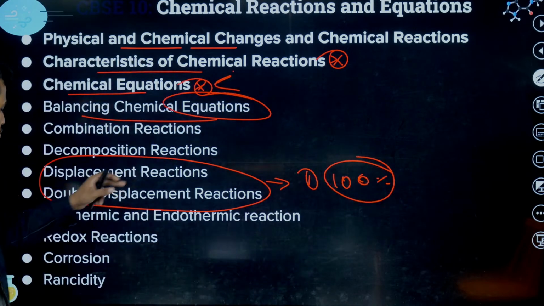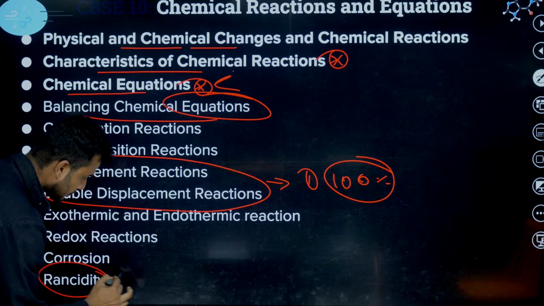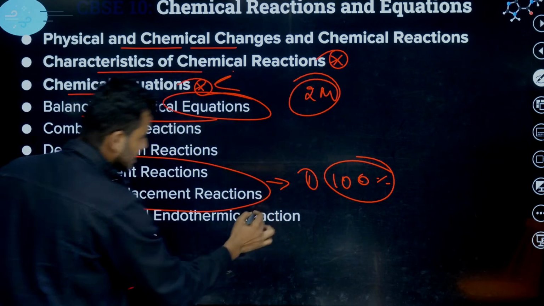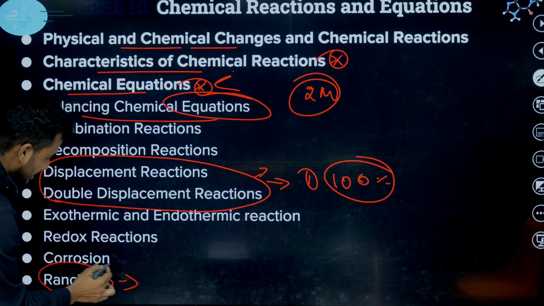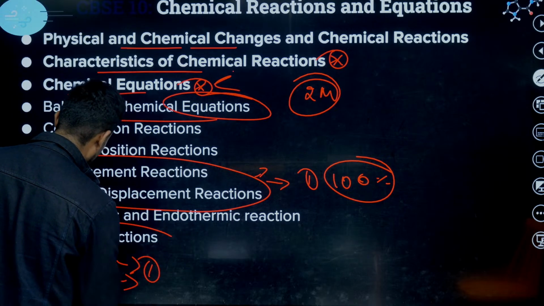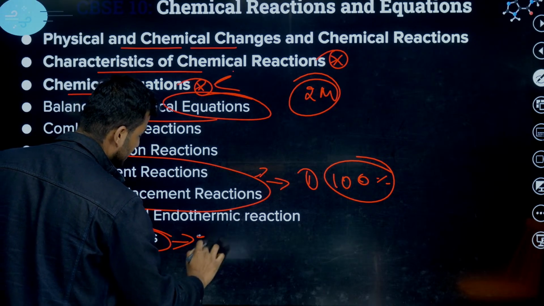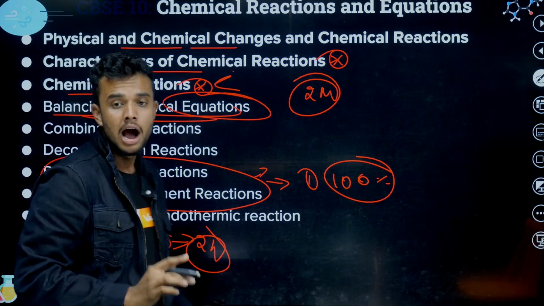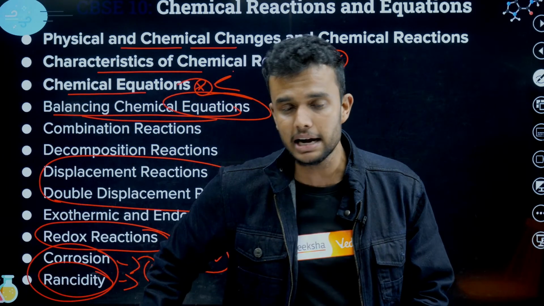Focus on these two topics and also rancidity. From this unit, there are 2 MCQs. These two topics give 1 MCQ, and corrosion and rancidity give 1 MCQ. Also 3 or 2 marks questions come from the redox reaction part, and from balancing. These are the 100% questions, students.